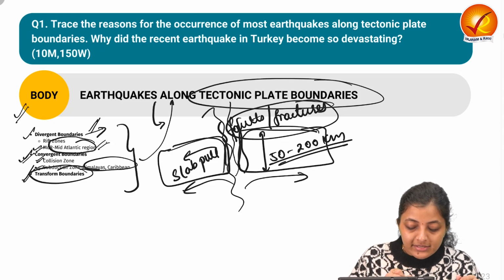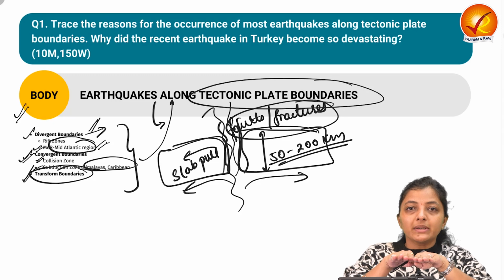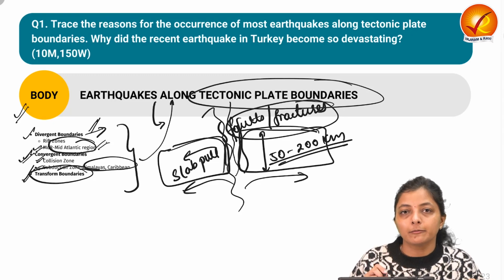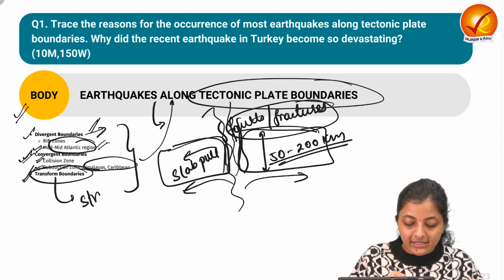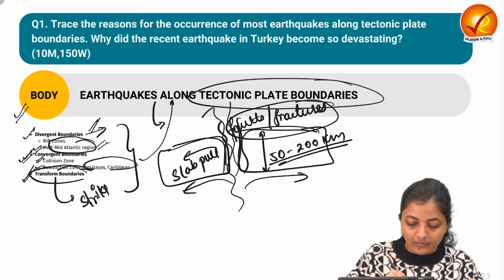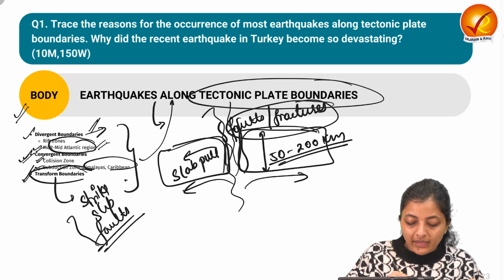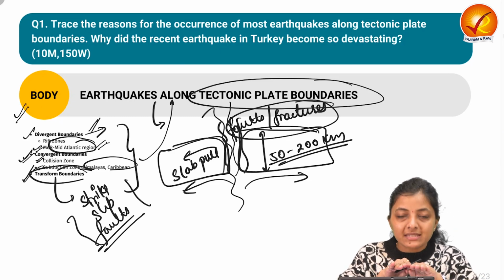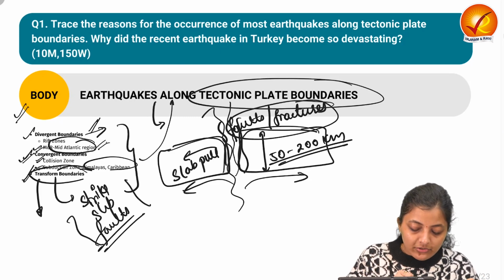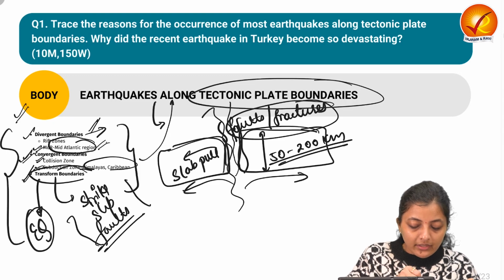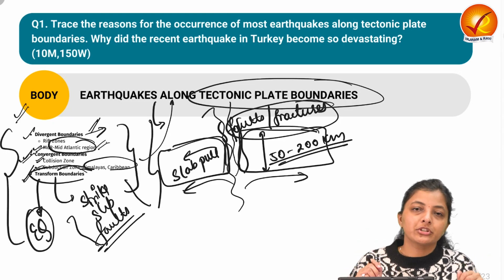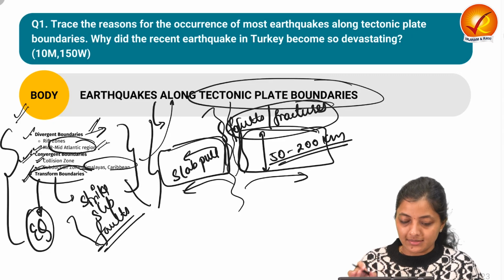Next is about the transform boundaries, when the two plates just slide past one another. These create strike-slip faults, and one plate pushes or slides against another. So these also create earthquakes. In all the cases, pent-up energy is released.